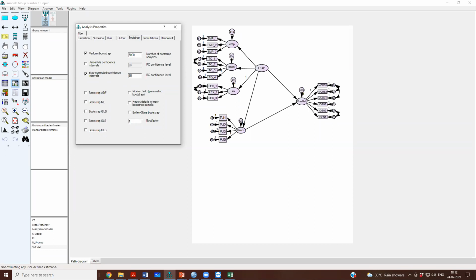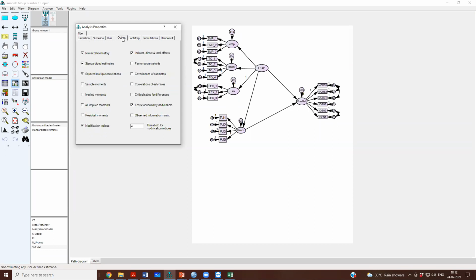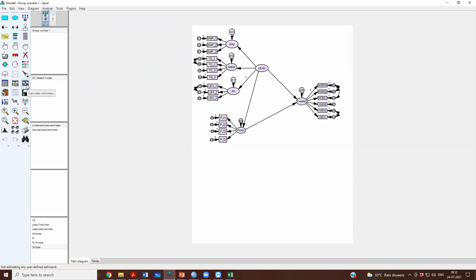These are the two things that you should key in here. By default it is bootstrap maximum likelihood, and then output, that is all. Then go to calculate